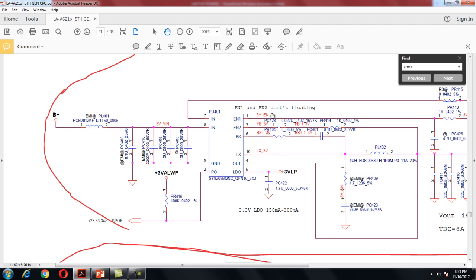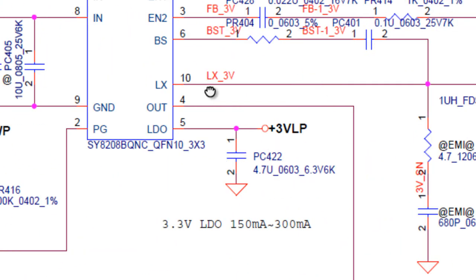Now in this chip there are two sections. One is a linear voltage and the other is a pulse width modulator. As soon as I give the input voltage, the linear voltage immediately comes out on pin number 5. But for the pulse width modulator, the chip requires an enable signal. Without the enable signal, this section can't work.